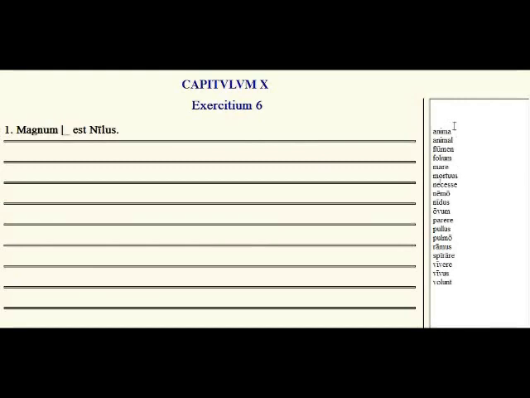Vocab exercise. So you should have carefully studied your vocab through all the rules I've given you before. Anima is spirit, animal, animal, flumen, river, folium, leaf, etc. Should be able to do that very quickly. So go over here and let's try magnum. What is it? Magnum. We know that fluvius, the Nilus has to fluvius, but here we have magnum, the neuter form.